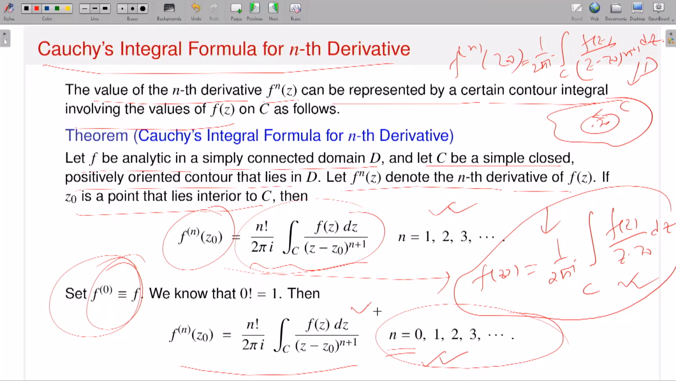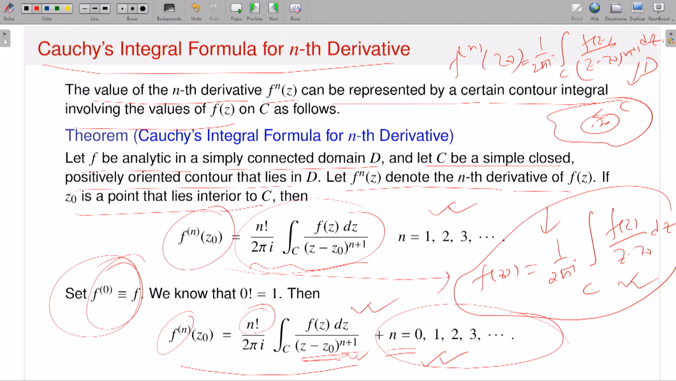And what is that? This is 1 by 2 pi i, then the contour integration over C of f of z divided by z minus z naught to the power n plus 1 dz. So you have to be a little bit careful about the expression. This is very important. Though the left hand side is the nth derivative, in the denominator of the integrand it should be n plus 1. And in the constant factor, you'll have n factorial. You should not say, okay, I am dealing with the nth derivative, so here also n is there. No, you should be careful, okay? It should be n plus 1.